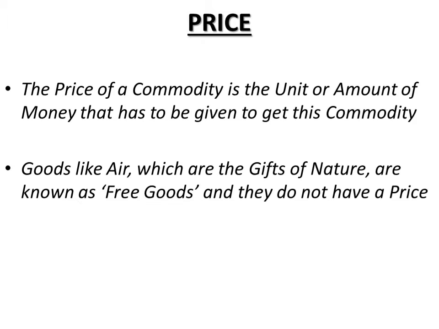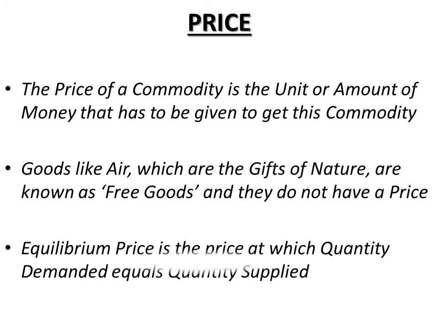This price is known as equilibrium price. So equilibrium price is the price at which quantity demanded by the consumer equals the quantity supplied by the supplier. Now, competition among buyers and sellers ensures that the price ultimately settles down at the equilibrium level. That is, it is the level where quantity demanded equals quantity supplied.